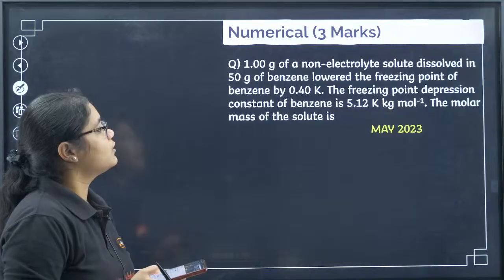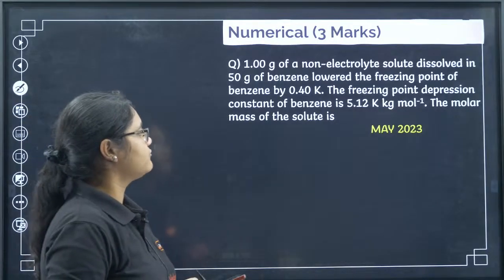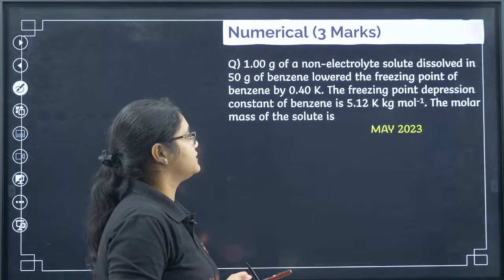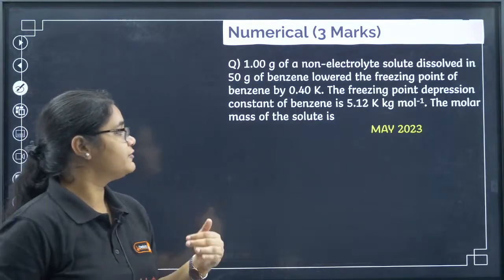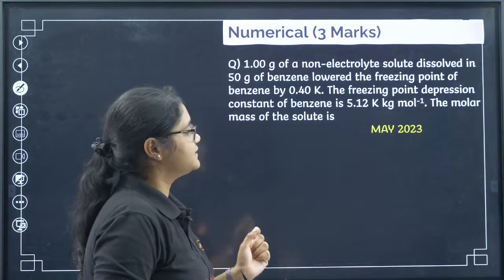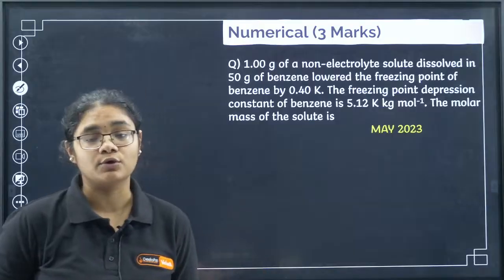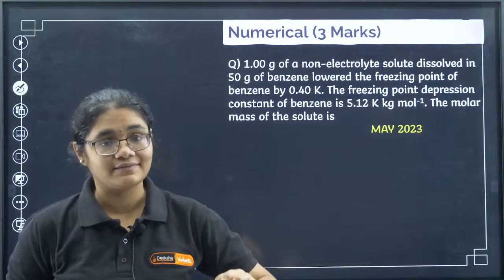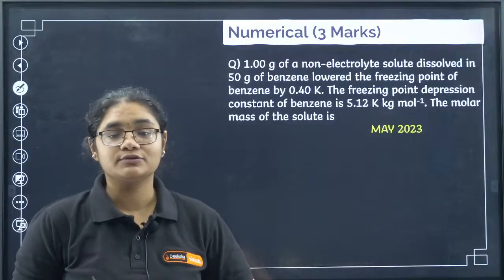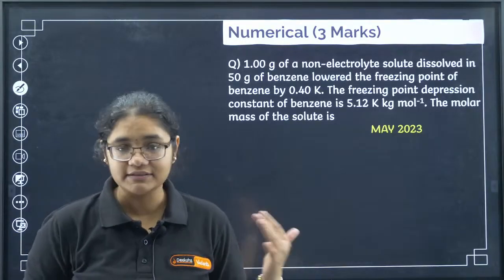1 gram of a non-electrolyte solute dissolved in 50 gram of benzene lowered the freezing point of benzene by 0.40 Kelvin. The freezing point depression constant of benzene is this much. The molar mass of the solute is. Again, a very predictable similar question you will get in the exam. So please do solve this question and tell me the answer and let me solve also.